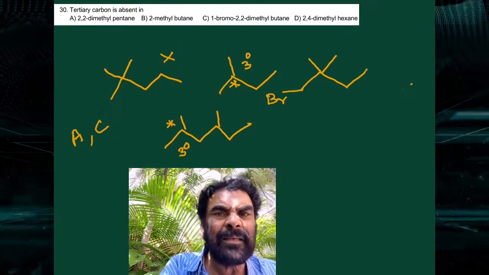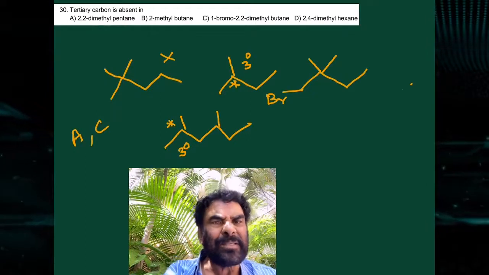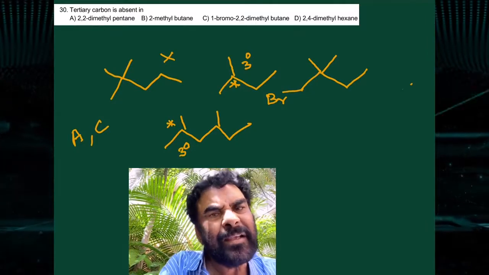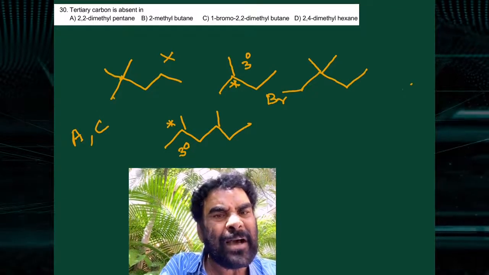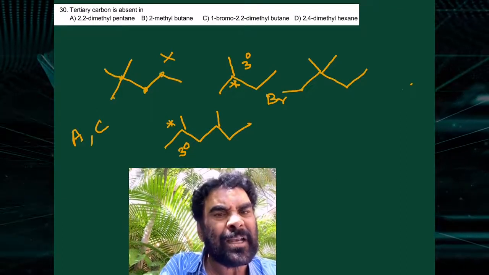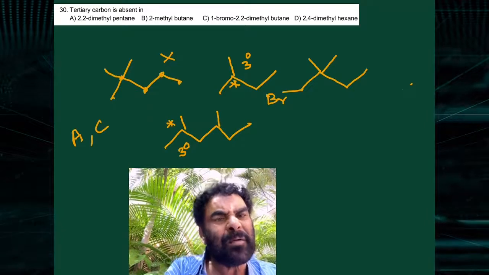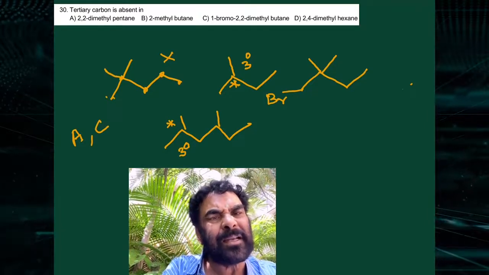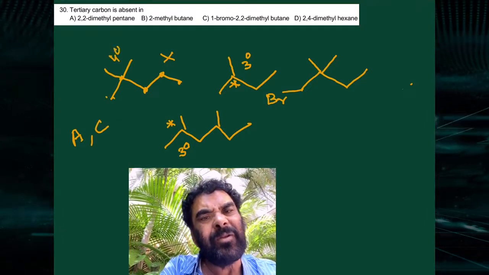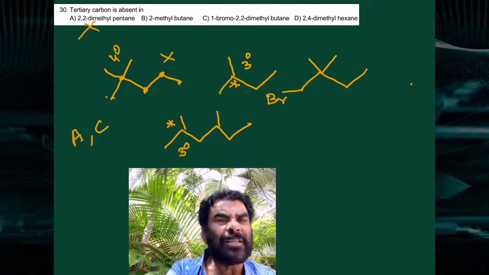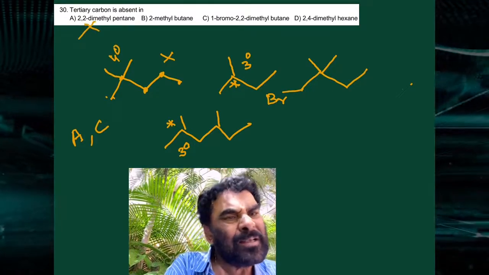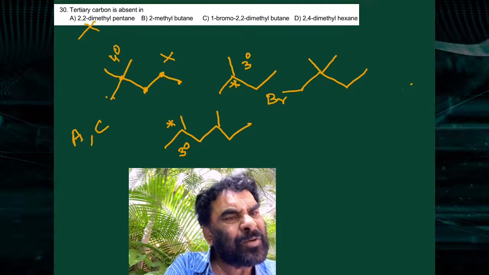Now, where is the tertiary carbon present? See, 2,2-dimethyl pentane. This is the neo carbon: primary carbon, secondary carbon, secondary carbon, and primary carbon. Primary, secondary, and 4 degree. No 3 degree, so a tertiary carbon is absent. In 2-methyl, this carbon is 3 degree, this is 2 degree, and these are 1 degree.